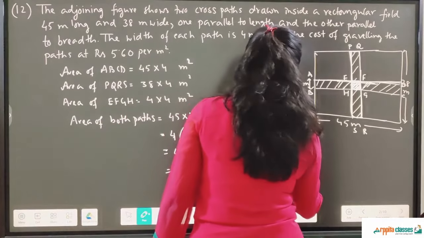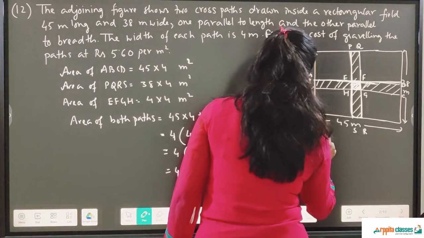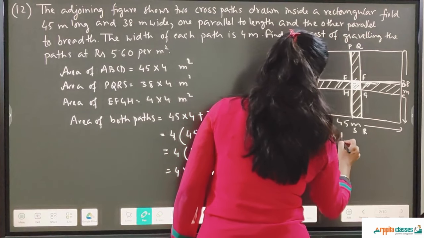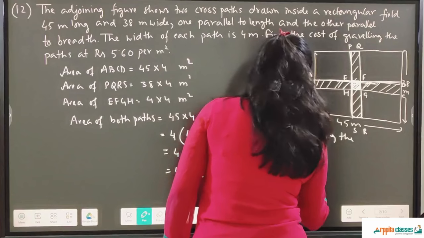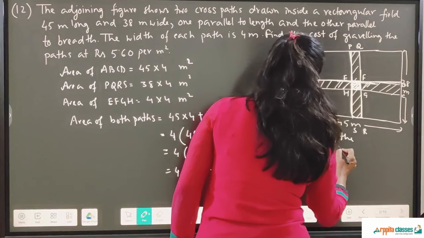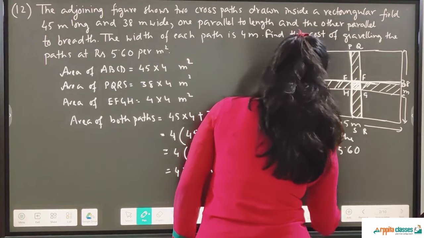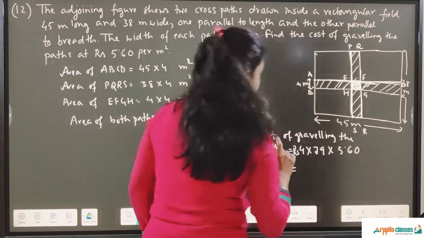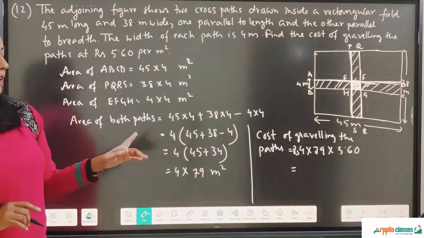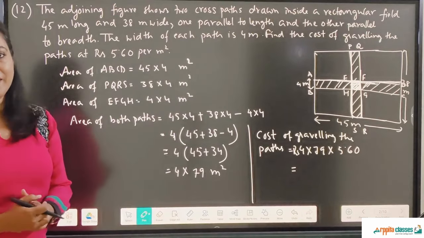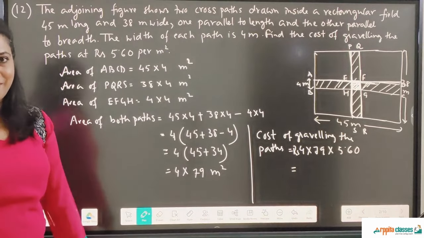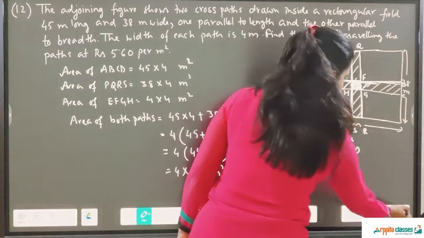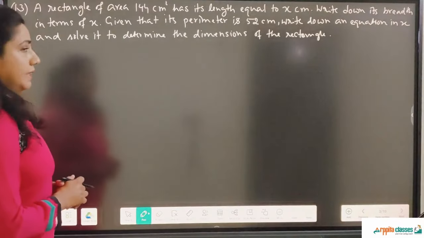So cost of graveling the paths is equal to the area of the paths, 4 into 79 into 5.60, this much rupees. So when you calculate this, we get the cost of graveling the 2 paths. Okay, I think you can do this calculation and get the answer. So we'll move on to the next question, question number 13.